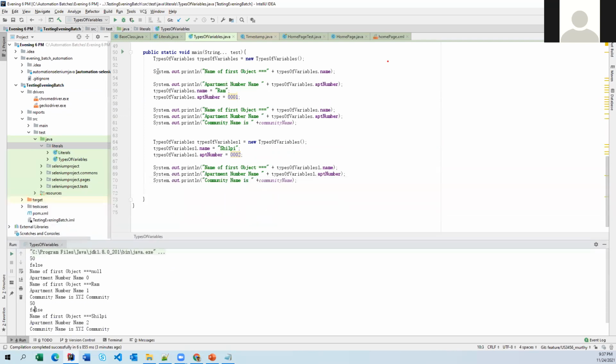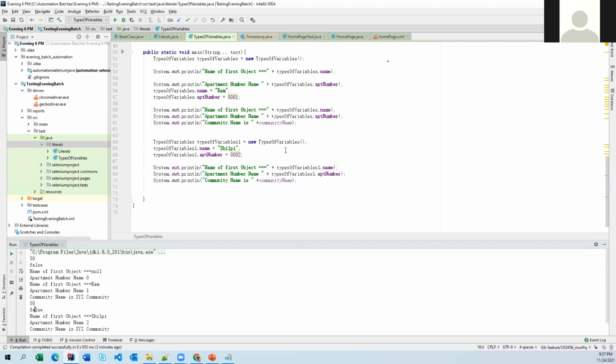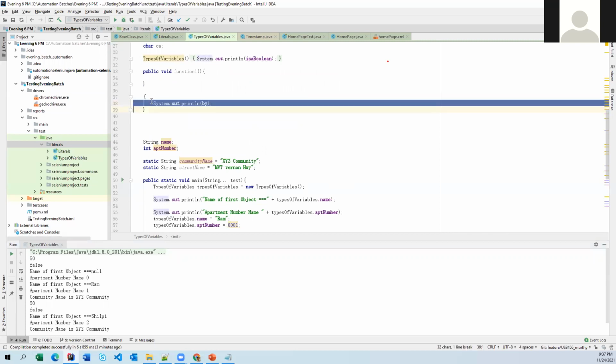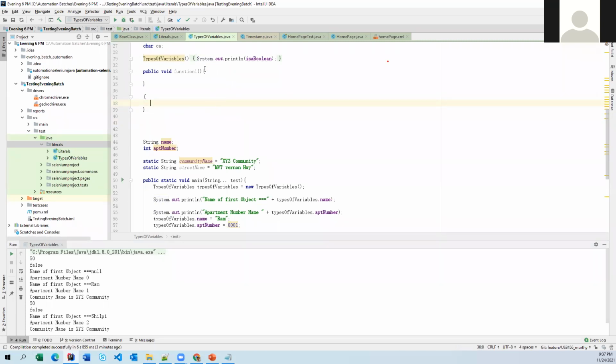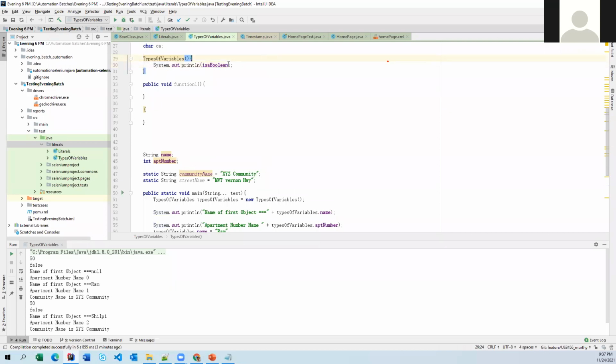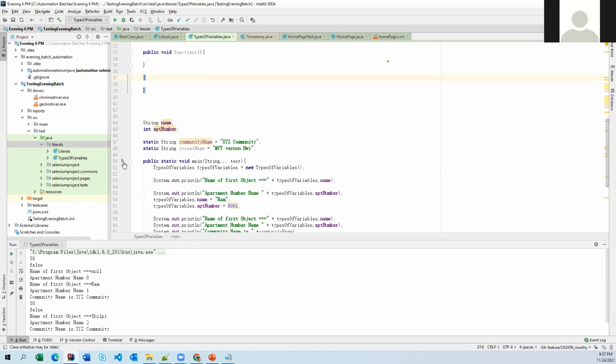How were these values 50 and false printed? There is no way we are printing either 50 or false here. We are printing the name, apartment number, and community. But these 50 and false are coming from your constructor and instance block. There are some rules for how your flow is going to be executed. That concept is called instance flow and static flow. For now, just leave that one. Now let me take off this one, and this print statement also. Now let me run this one and see what is going to happen.